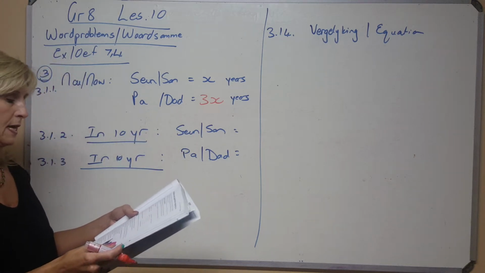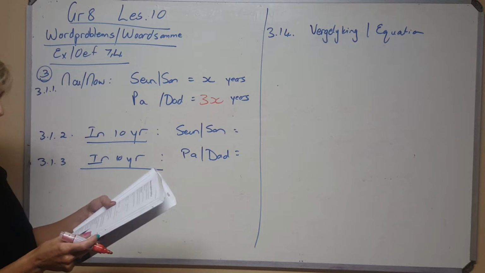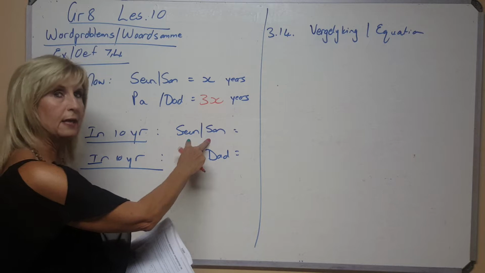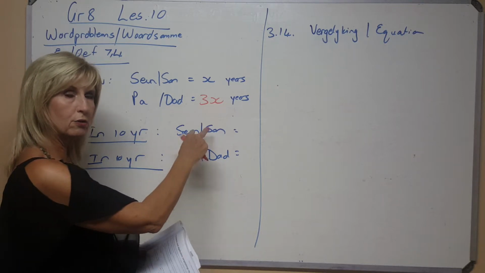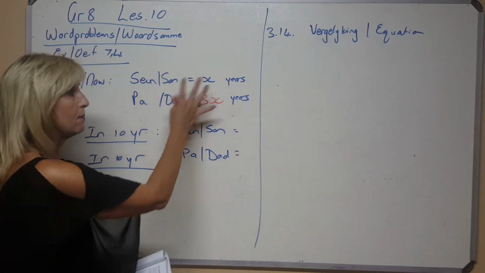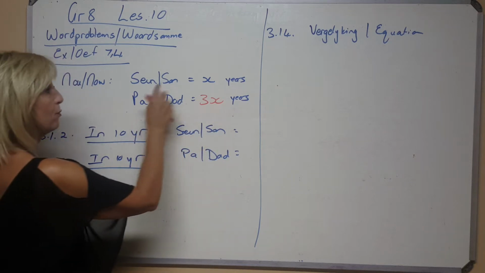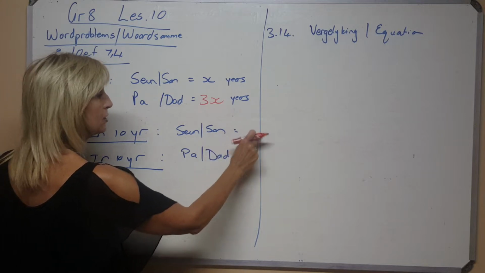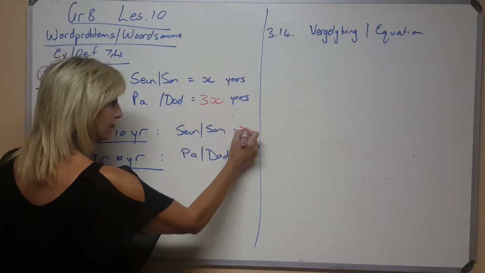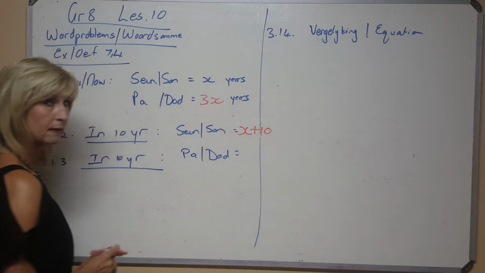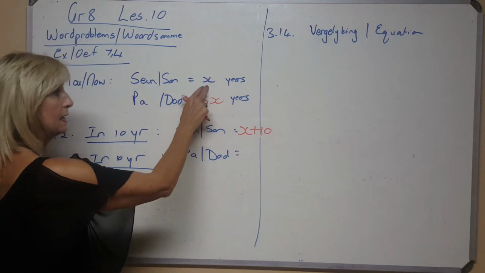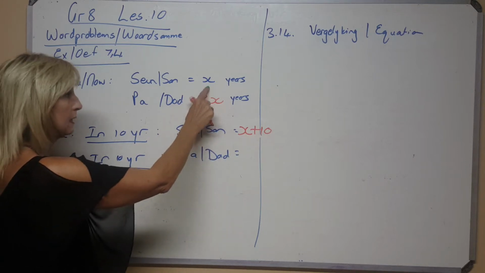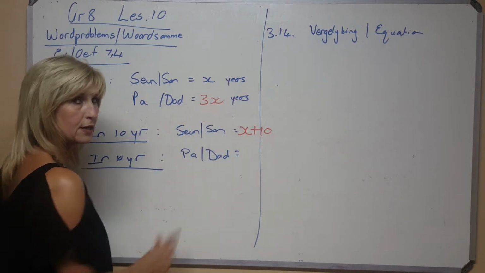Nou vra hulle vir jou, kry vir my die seun se ouderdom oor 10 jaar. So how old will the boy, the son, be in 10 years' time? So now you can't start doing something new. You've got to keep with this program. So if the boy now was X years old, how old will he be in 10 years' time? That age plus 10. Maak dit sin? As ek vir jou sê, hierdie seun is nou huidiglik X, wat gaan hy oor 10 jaar wees? Dan beteken dit daai ouderdom plus 10 in 10 years' time.